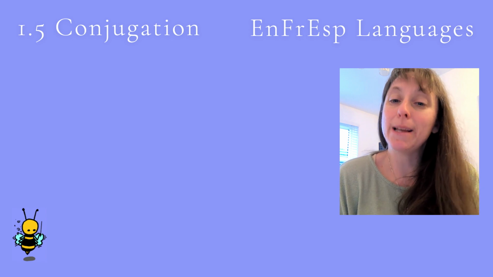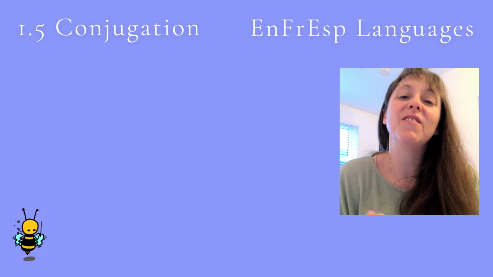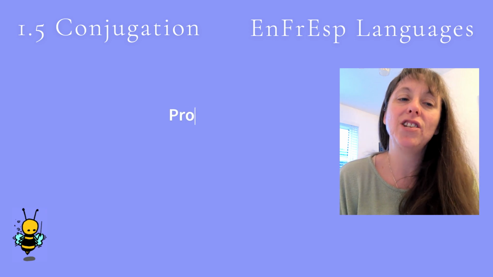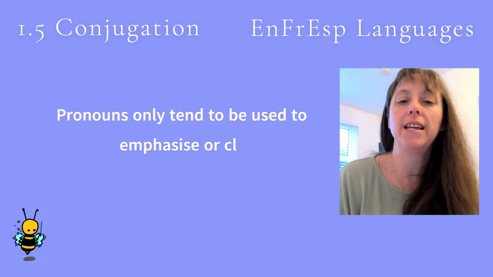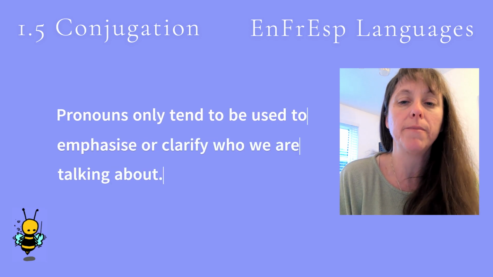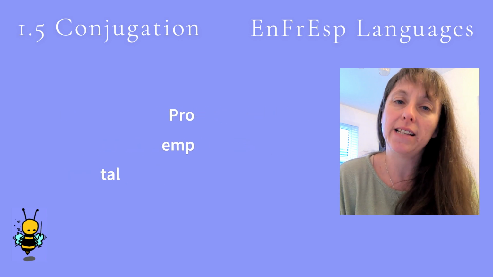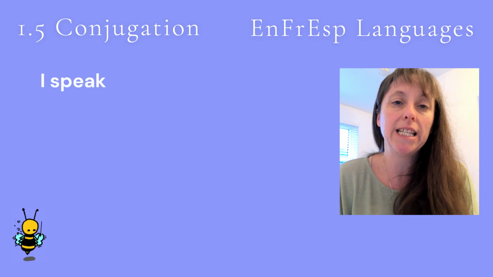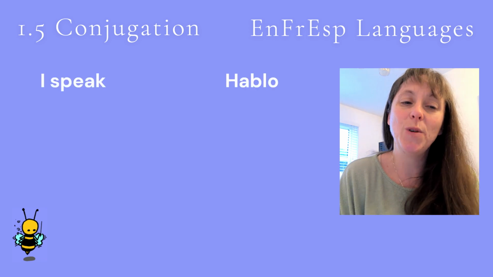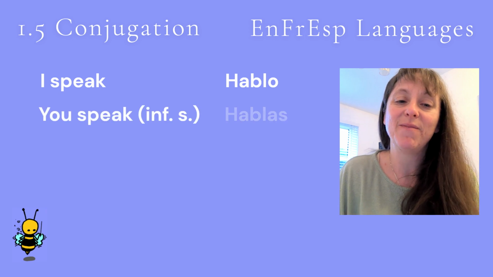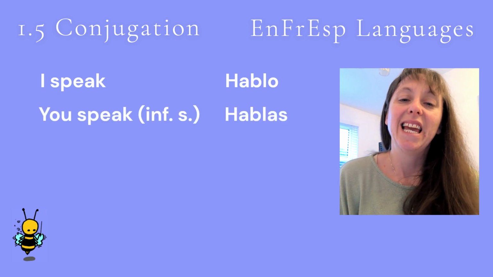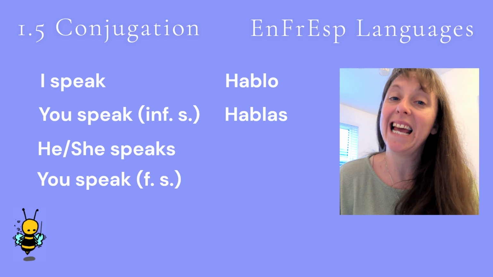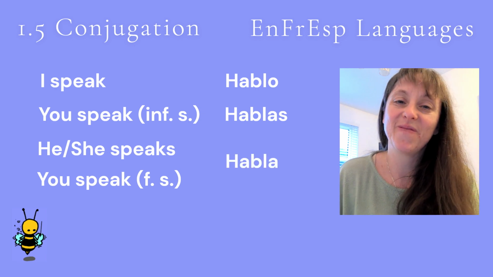Now we have learned some of the conjugation of hablar with the pronouns, but the pronouns can be dropped in Spanish. We only tend to use the pronouns when emphasizing or clarifying who we are talking about. So let's repeat these first few conjugations without the pronoun this time. I speak is hablo. You speak, informal and single, is hablas. He speaks, she speaks, and you speak, formal and single, is habla.